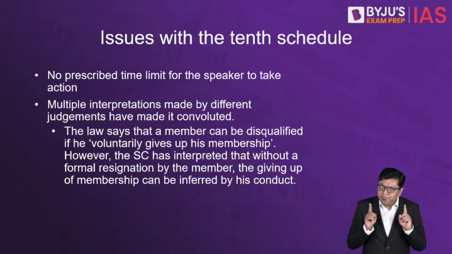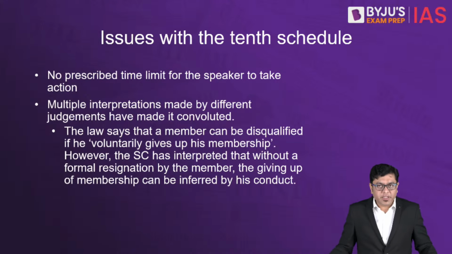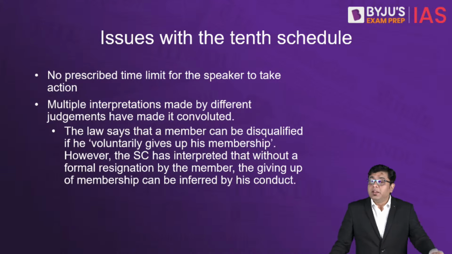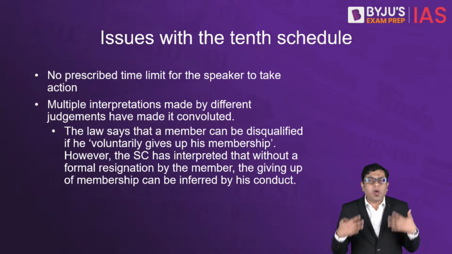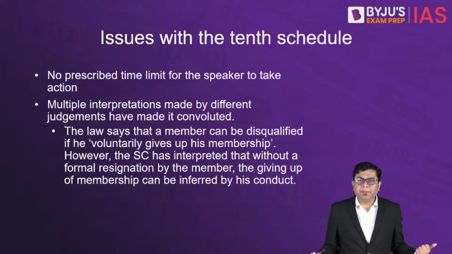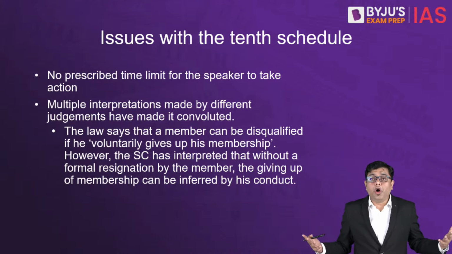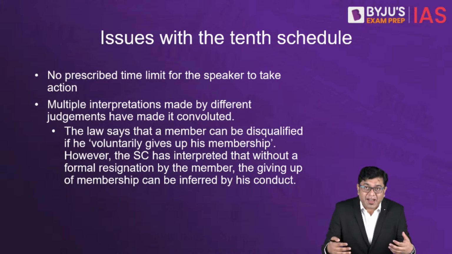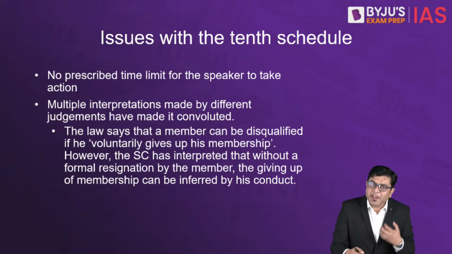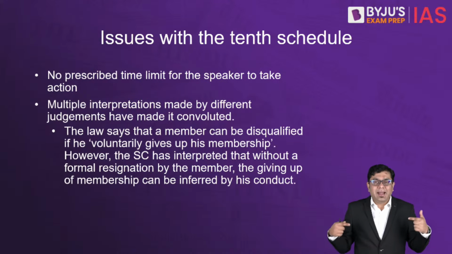Now here, there must have been certain issues in the 10th Schedule due to which we are still experiencing these issues. So what are the issues with the 10th Schedule where we can improve? The first issue is that there is no prescribed time limit under which the Speaker has to act. If you don't have a prescribed time limit, that means the proceedings for that disqualification can go on endlessly, to the benefit of the political party who wants to stay in power or who have the larger numbers at play. They can always manipulate this through their role by the Speaker and keep it going endlessly.